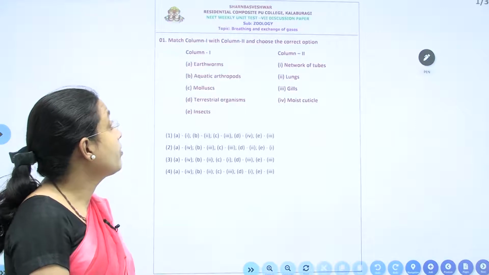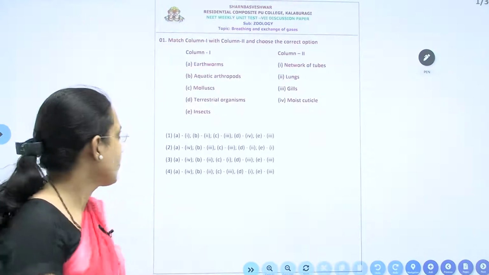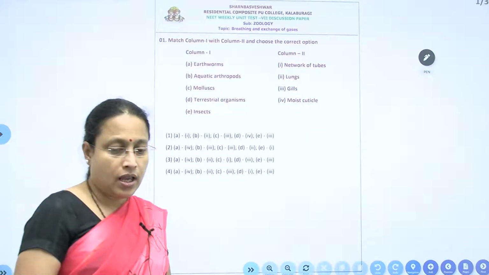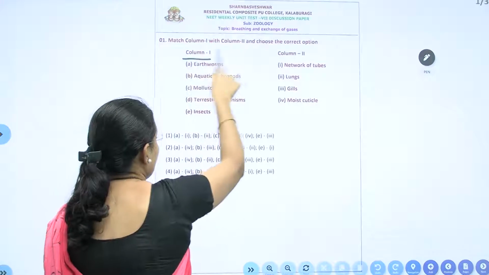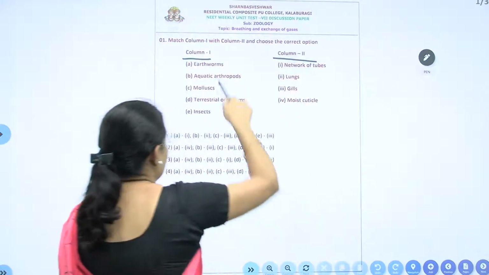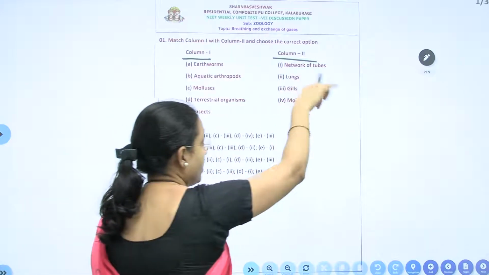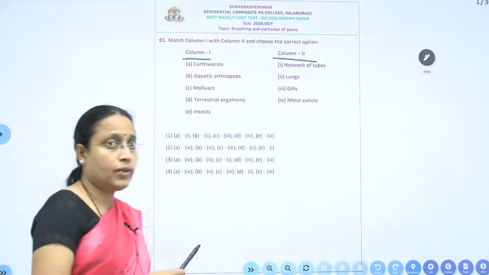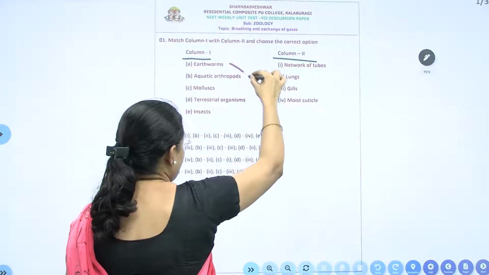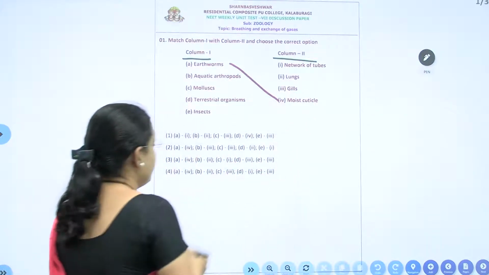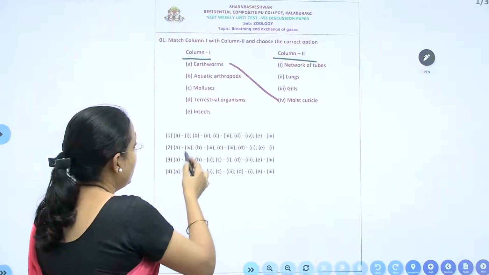So, students, today will be discussion paper on breathing and exchange of gases. So, first question, there are two columns here, column 1 and column 2. In this, they have given the list of organisms, and here they have given the respiratory organs. So, you have to match it. So, earthworm will breathe through general body surface. So, A is 4. Okay.